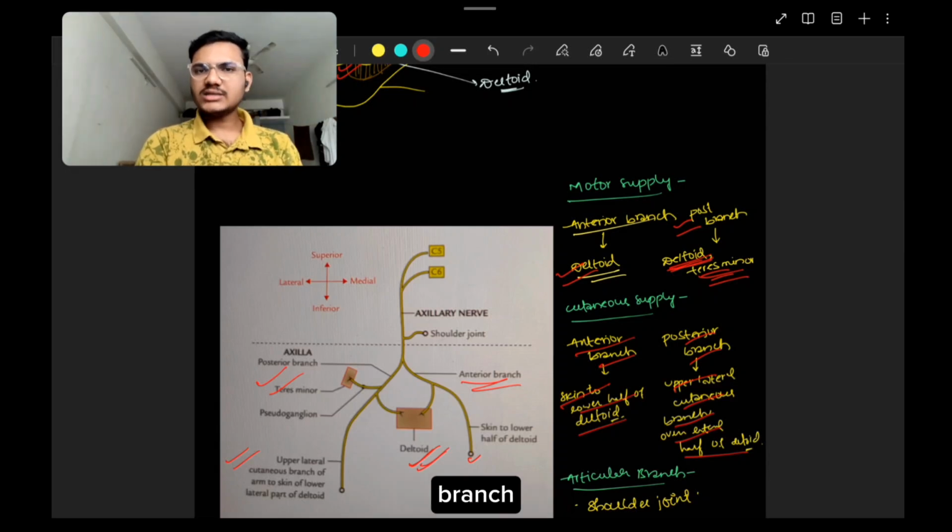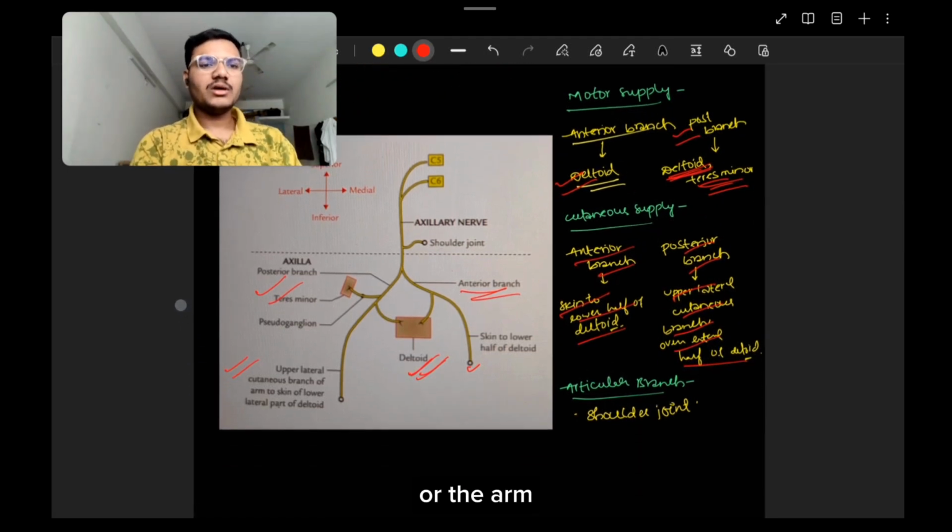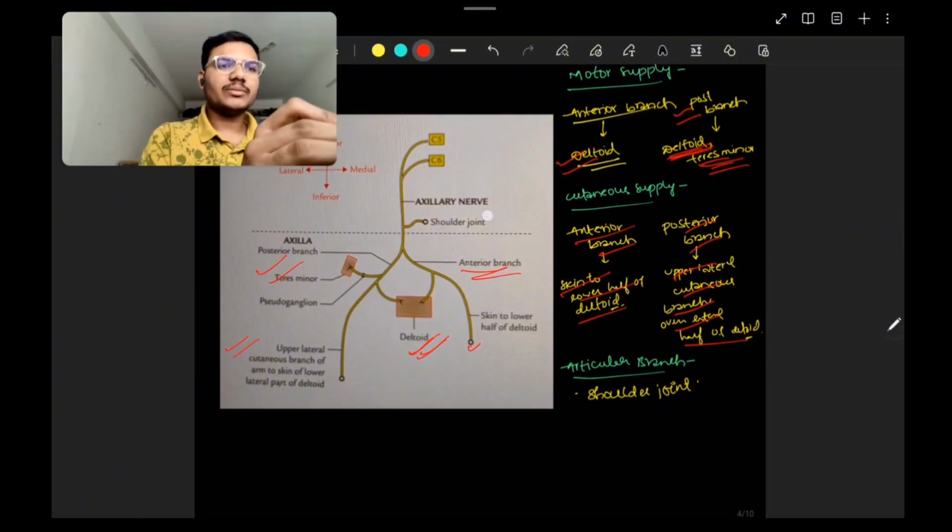And then the articular branch, it gives an articular branch to the shoulder joint.